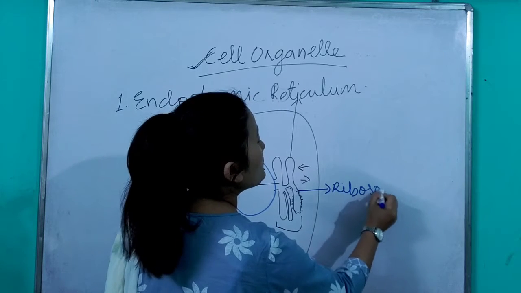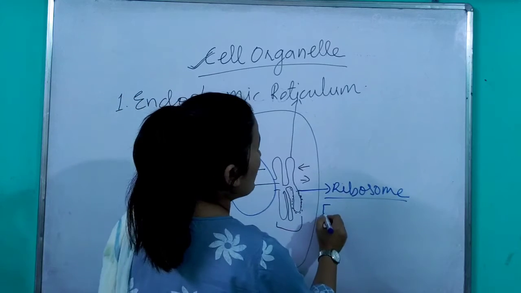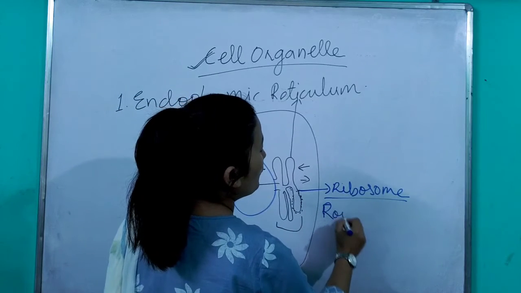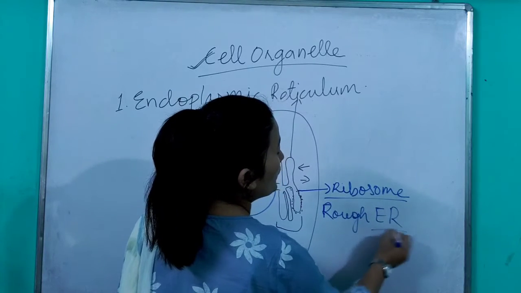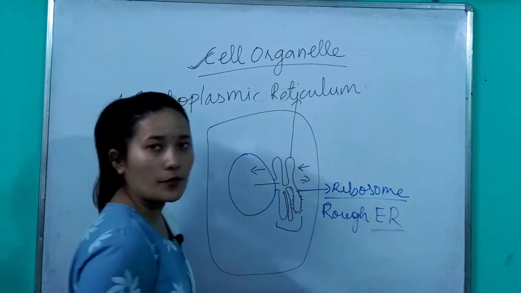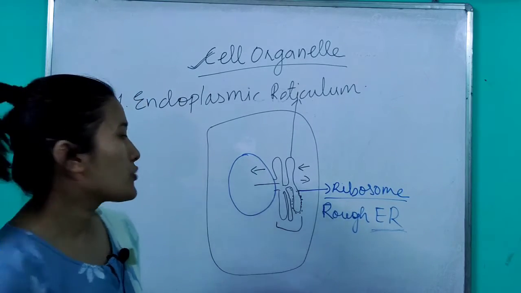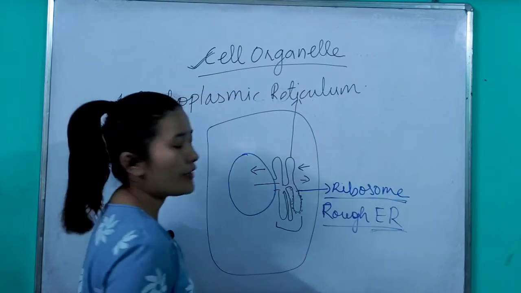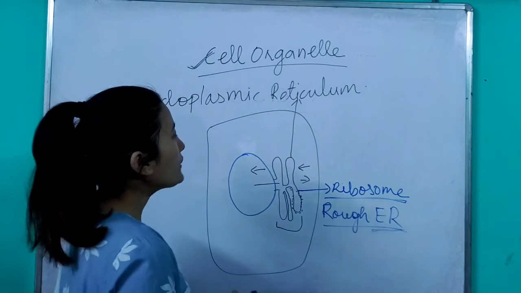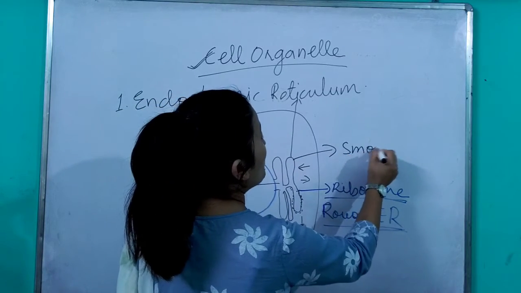So the endoplasmic reticulum with ribosomes is referred to as rough endoplasmic reticulum. Here I am denoting it as ER, but you all write the full name, endoplasmic reticulum. The one where ribosomes are not present is referred to as smooth endoplasmic reticulum.